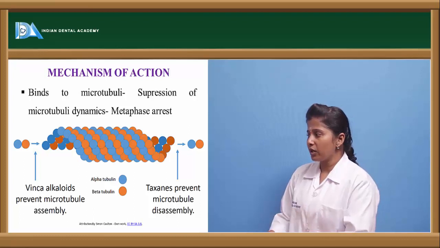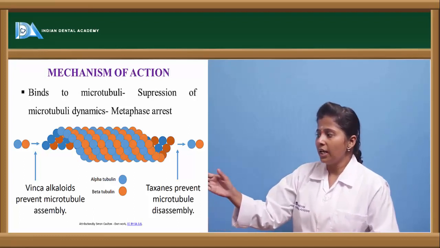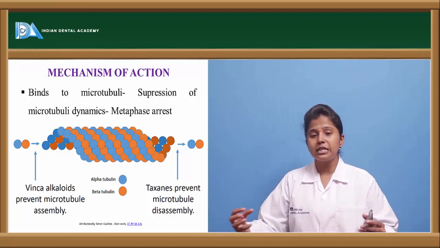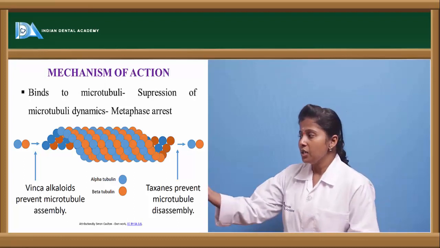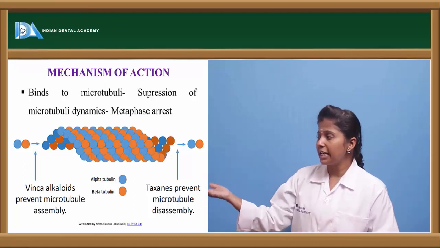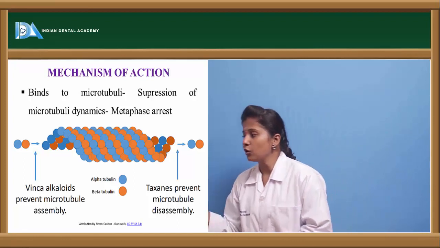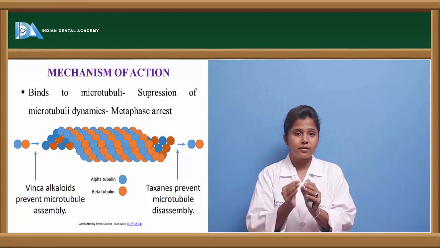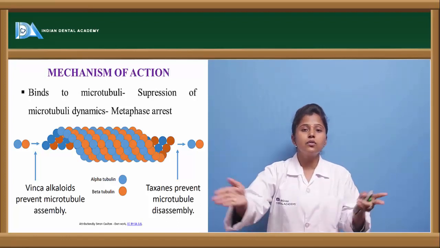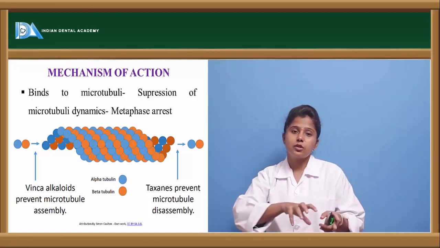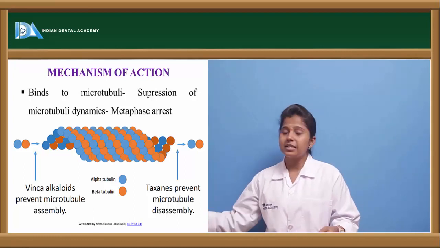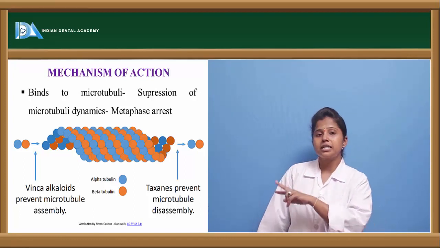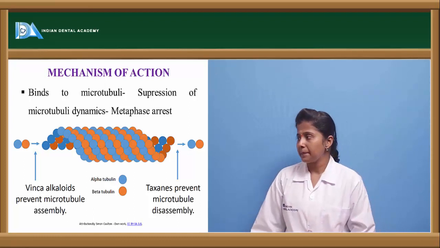Here we can see the pictorial representation. These Vinca alkaloids bind to the microtubule, and thereby prevent the microtubules from assembling together to form the spindle fibers. But if you see taxanes, they are preventing microtubule disassembly. Once the microtubules are formed, they assemble together to form spindle fibers, and again they dissociate to form different spindle fibers in order to replicate. So the disassembling of the microtubule is prevented by these taxanes. The binding site differs, but the mechanism is the same.